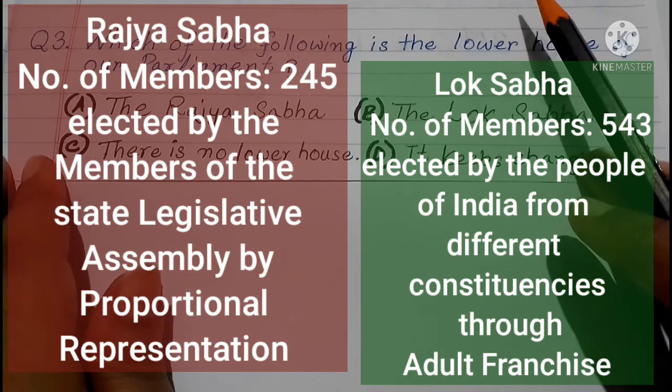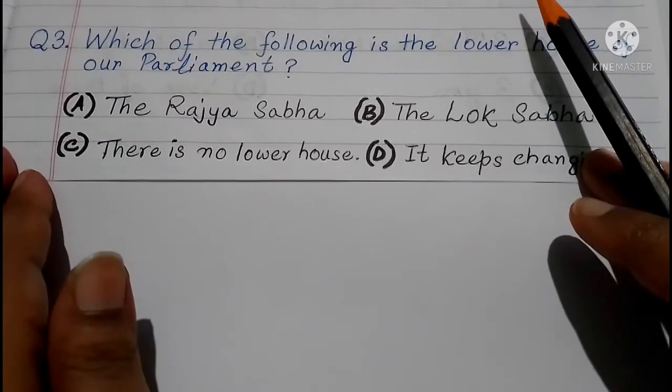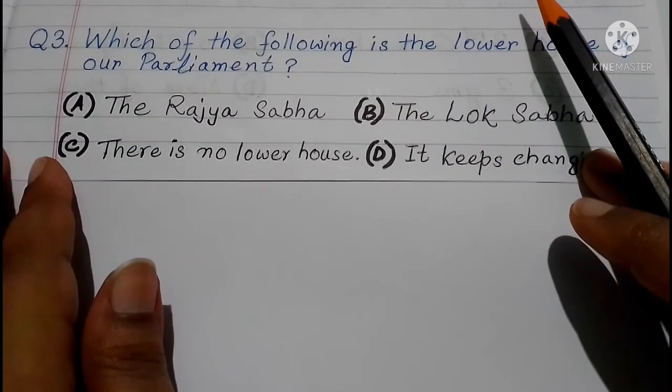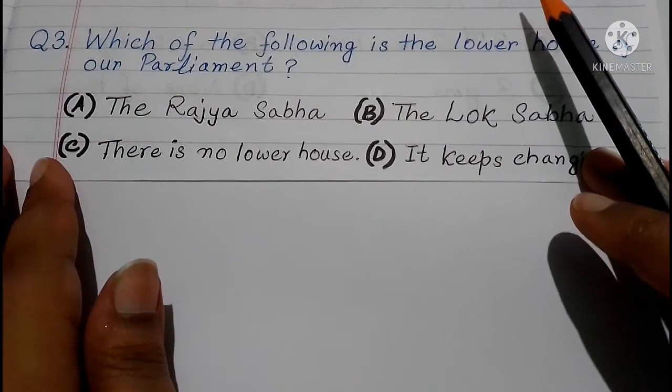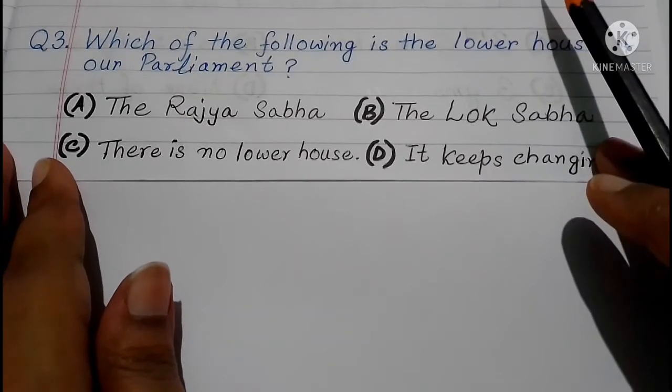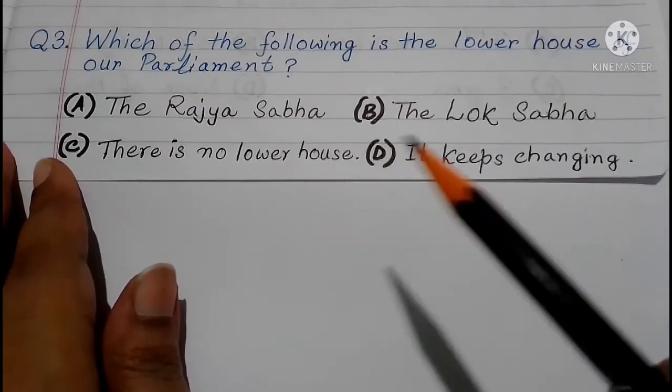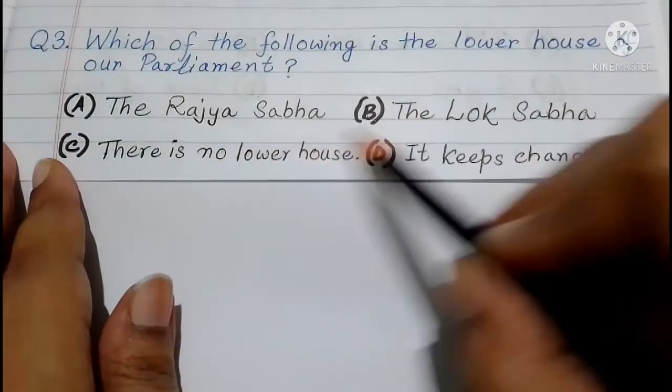The legislative assemblies select the Rajya Sabha members, while the people of India elect the Lok Sabha members. So it is constitutionally an upper post in the Rajya Sabha, and for the lower house, Lok Sabha, it is constitutionally a lower post. So Lok Sabha will be the correct option.